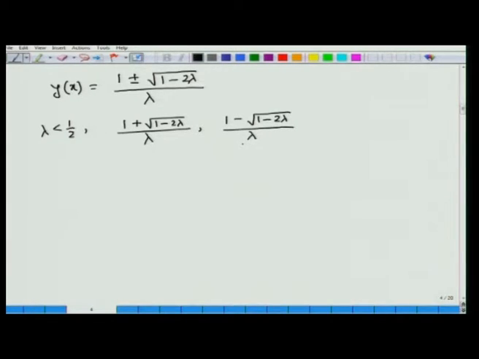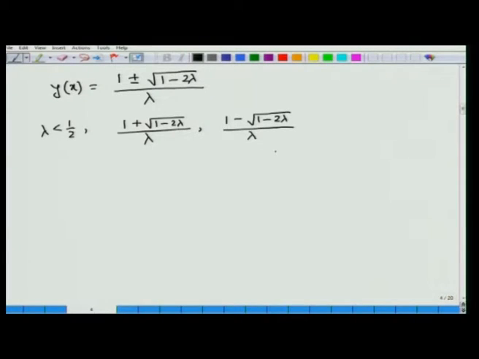So, this clearly shows that the problem has two solutions. Therefore, we are not getting a unique solution for the given problem, although both these solutions are actually constant. So, that means y x equal to constant is a solution to the nonlinear integral equation, but we are getting two solutions. Secondly, both these solutions coincide to the one solution whenever lambda equal to half.